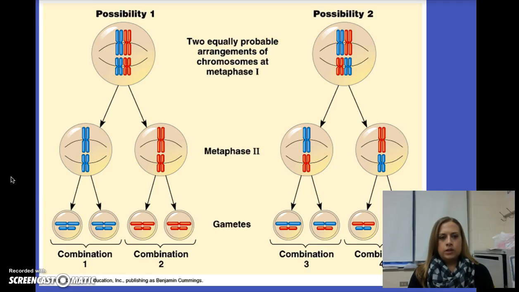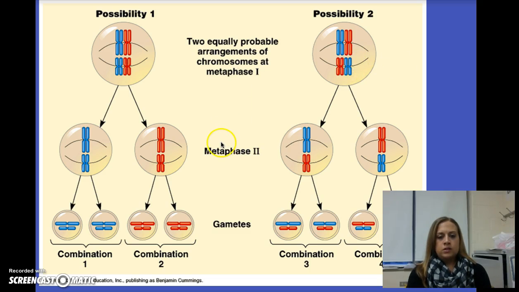So let's take a look at a quick diagram for what that means. If we are looking at this example where we have two pairs of chromosomes, there are two different probable arrangements of chromosomes at metaphase 1. Possibility 1 would be that we have both paternal chromosomes on one side and both maternal chromosomes on the other side. Possibility 2 would then be that we've got a paternal and a maternal on one side, and vice versa, the other maternal and paternal on the other side.